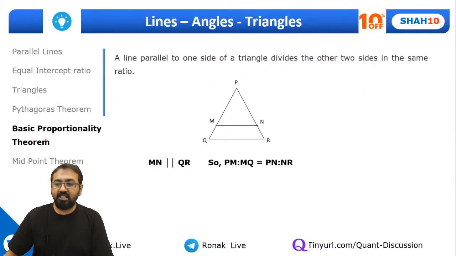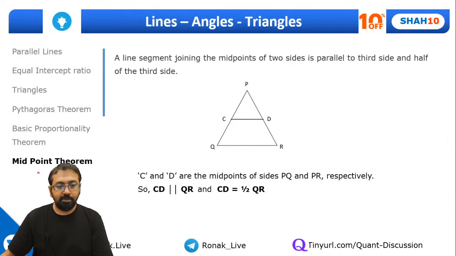Yeah, and then there was one more theorem that we had discussed, the basic proportionality theorem. In a triangle, if you draw a line which is parallel to one of the sides, then this ratio will be equal to this ratio. And the midpoint theorem, again a continuation of the basic proportionality theorem, says that a line joining the midpoints of two sides will be half of and parallel to the third side. So this CD will be half of QR and it will also be parallel to QR. So this is what you need to remember.